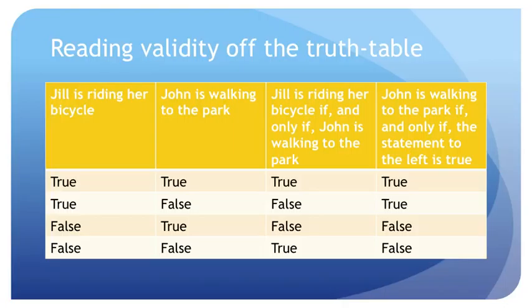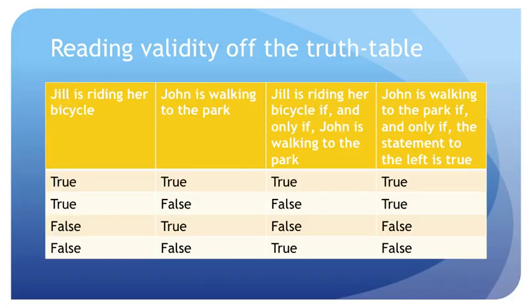So, if premise 1 is true, that shows us that we're either in the first of those 4 scenarios or the last of those 4 scenarios. We're either in a scenario where it's true that Jill is riding her bicycle and it's true that John is walking to the park, or else we're in a scenario where it's false that Jill is riding her bicycle and it's false that John is walking to the park.